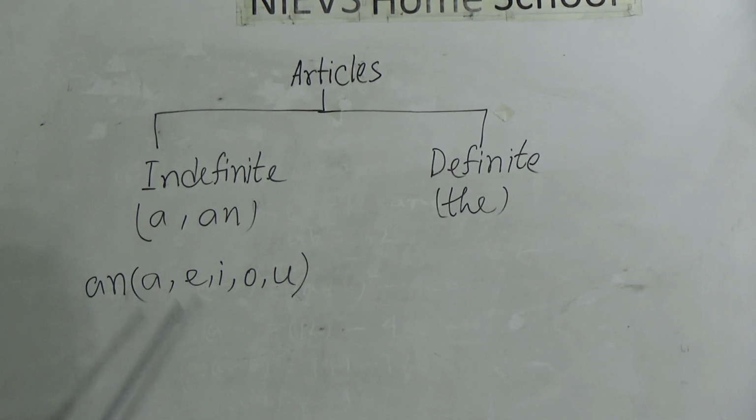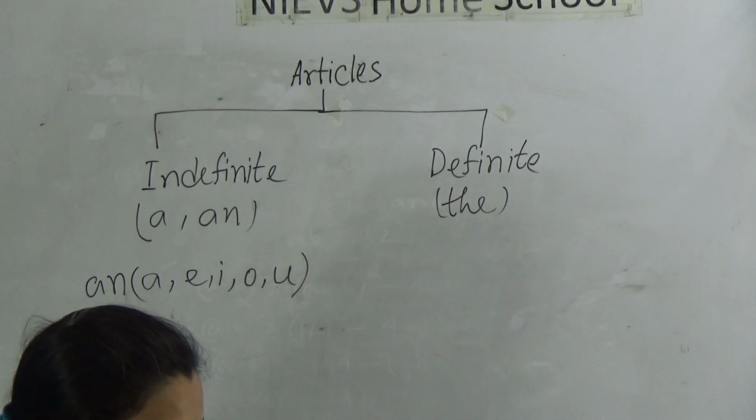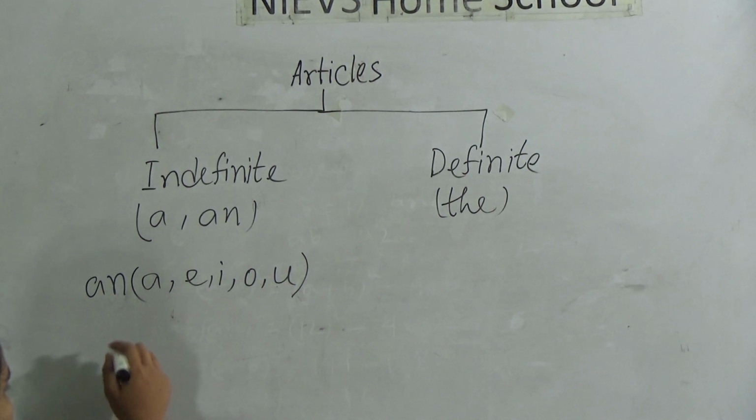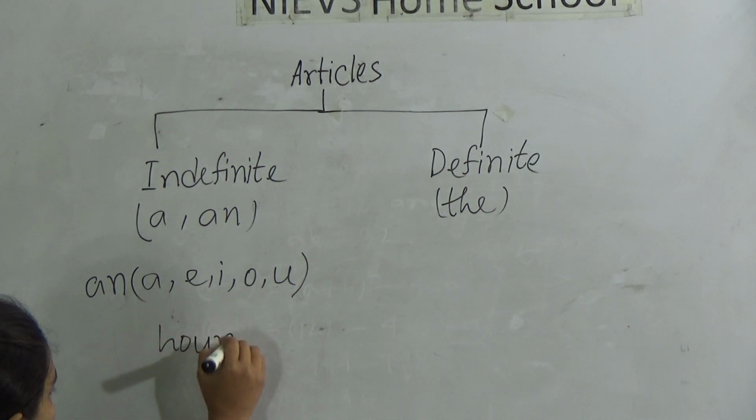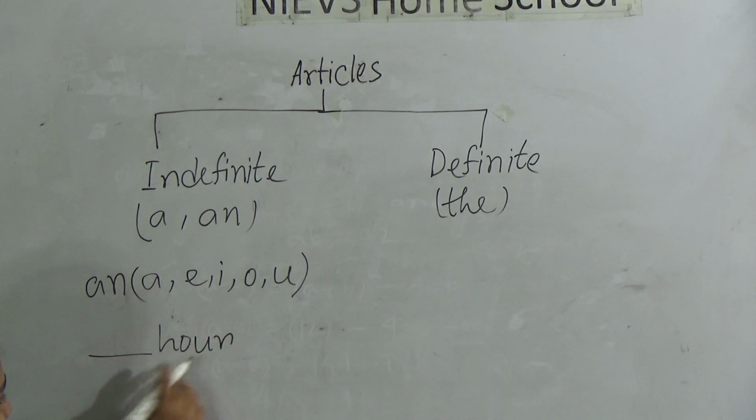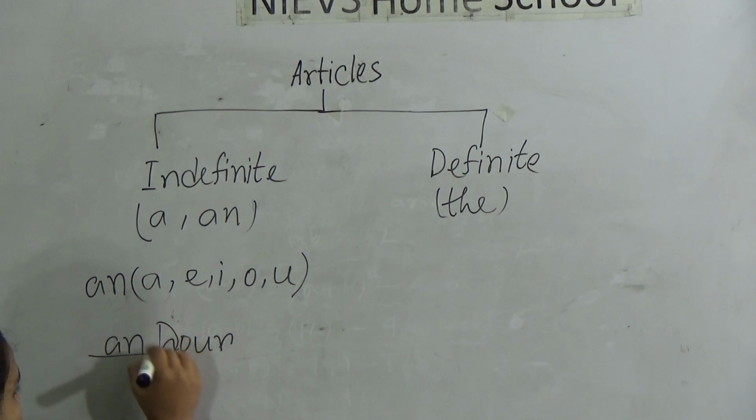We use a before a consonant sound. We all know about it, but there are some exceptional rules, like when there is a silent h, like hour or honest, what will be there? Yes, there will be an, because here h is silent.